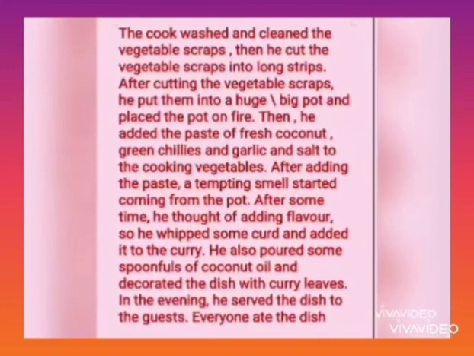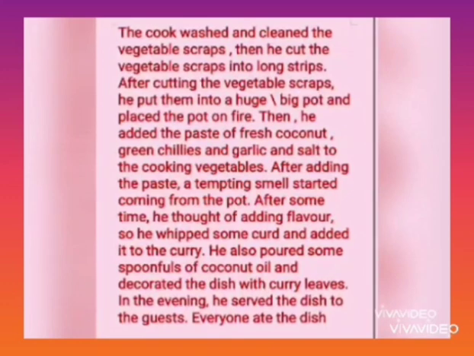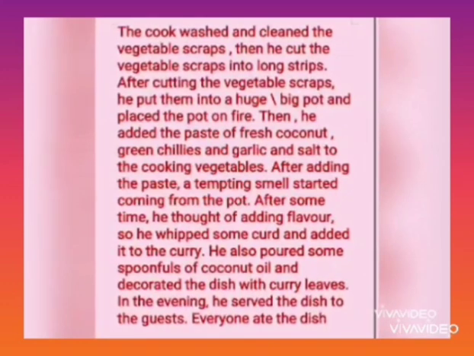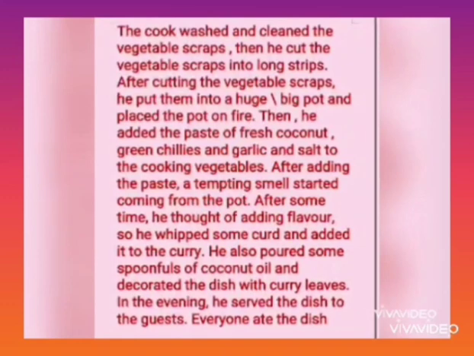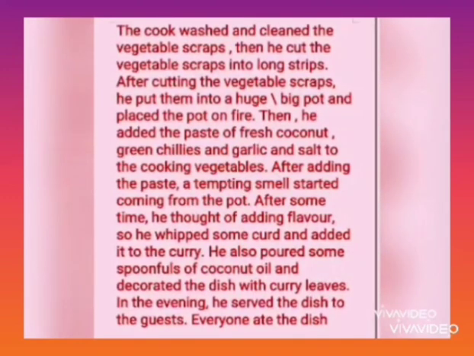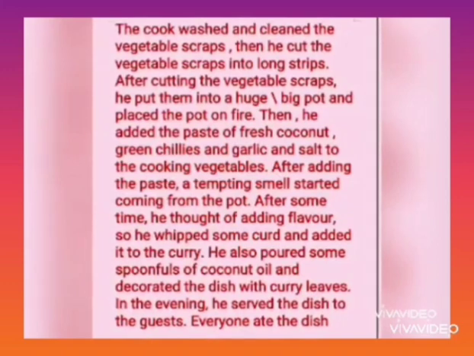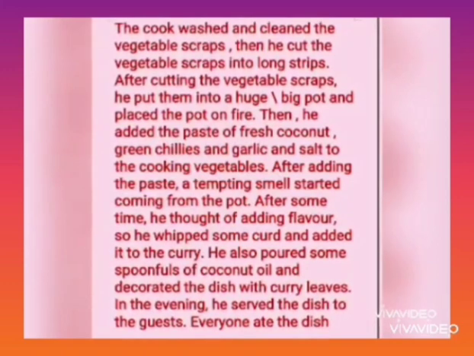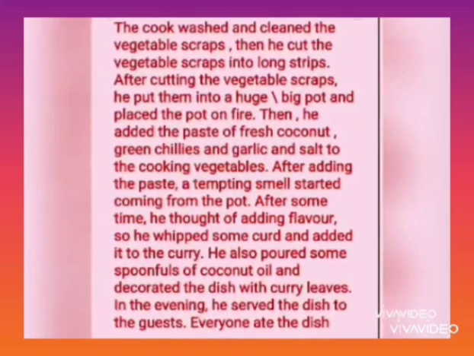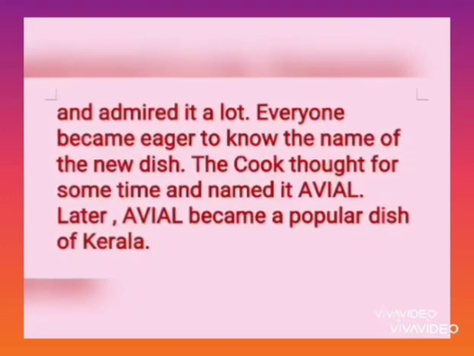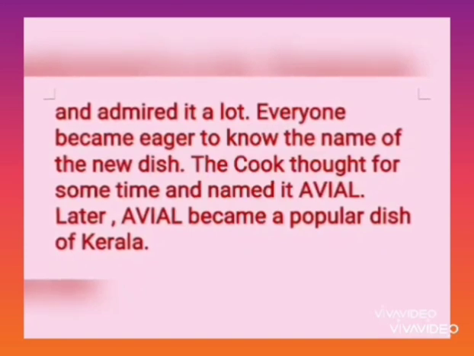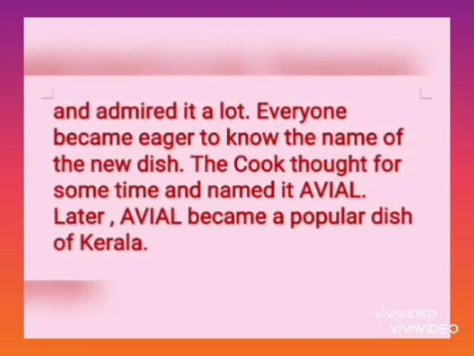After cutting the vegetable scraps, he put them into a huge pot and placed the pot on the fire. Then he added the paste of fresh coconut, green chilies, garlic and salt to the cooking vegetables. After adding the paste, a tempting smell started coming from the pot. After some time, he thought of adding flavor. So he whipped some curd and added it, and the new dish became ready. Everyone ate the new dish and enjoyed it very much, and everyone admired and appreciated the dish a lot.